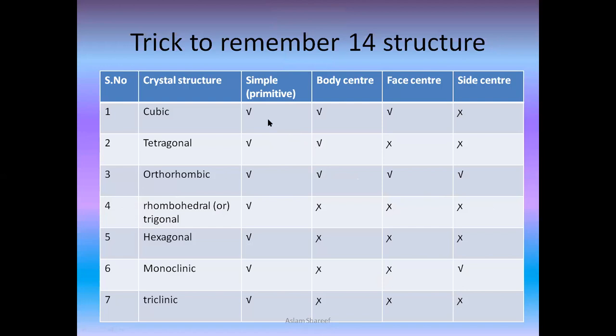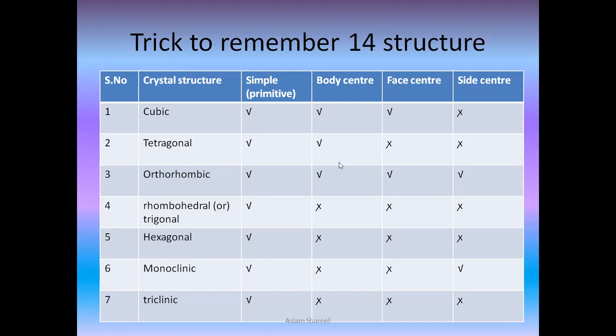For all types of crystal structure, primitive or simple cubic crystal structure will be satisfied. So the first column will be marked for everyone, and then accordingly, 3, 2, 4 pattern, we will go for 3, then 2, then 4, and the second last one will mark 1 in side end. The remaining all will be cancelled.